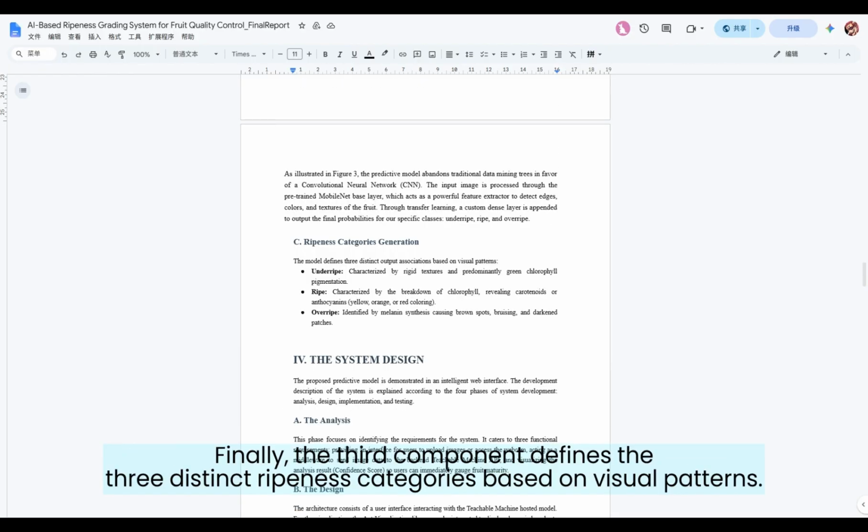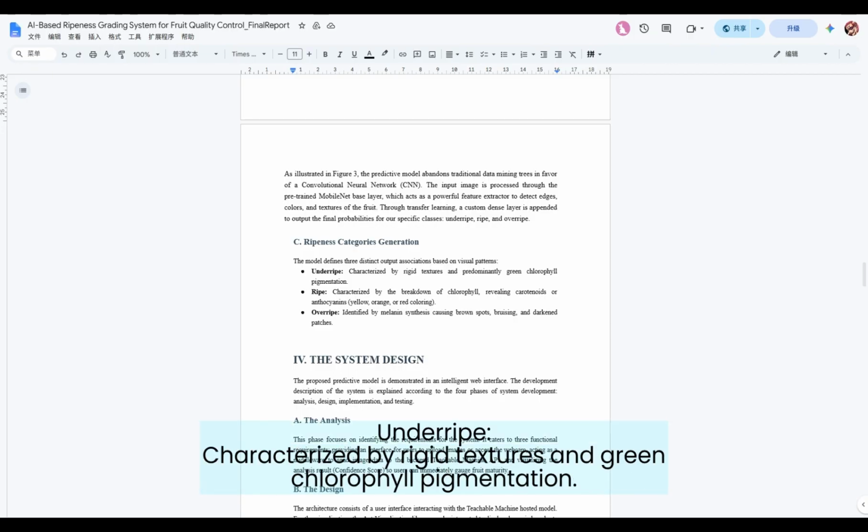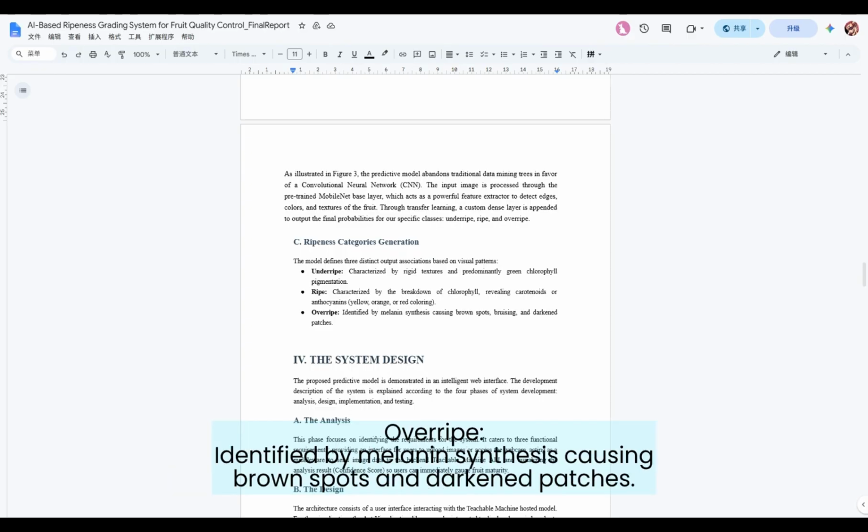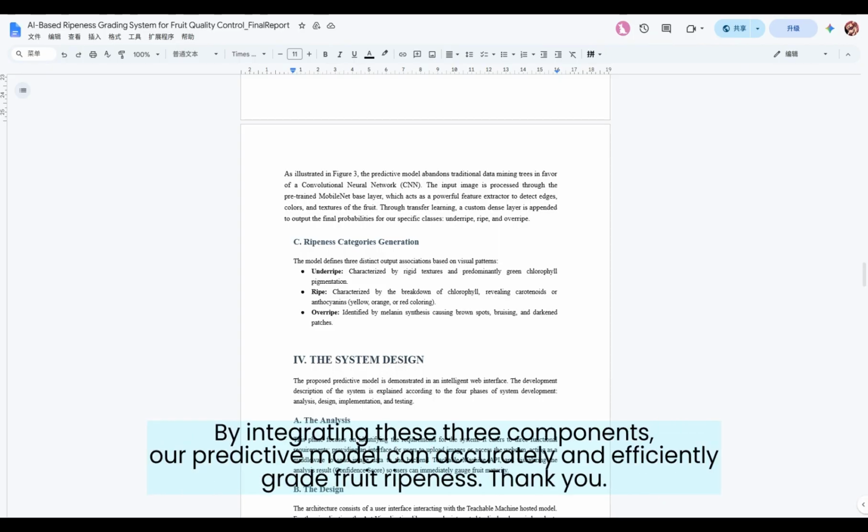Finally, the third component defines the three distinct categories based on visual patterns. The first is unripe. It is characterized by firm texture and green chlorophyll pigmentation. Second is ripe. It is characterized by the breakdown of chlorophyll, revealing yellow, orange, or red coloring. And the third one, overripe. It is identified by melanin synthesis, causing brown spots and dark patches. By integrating these three components, our predictive model can accurately and efficiently classify fruit ripeness.